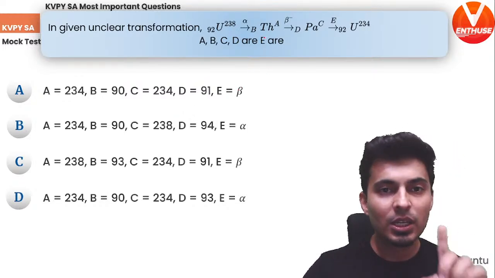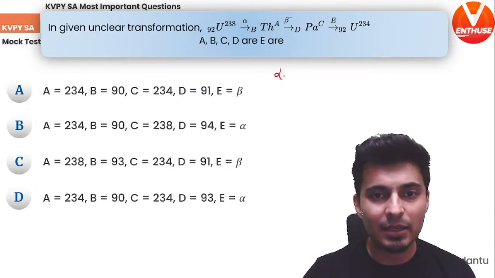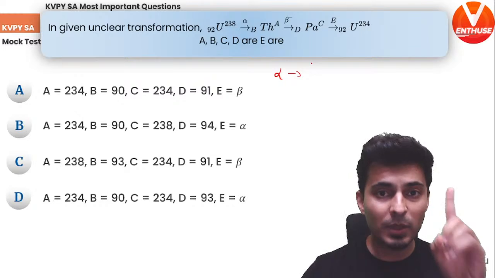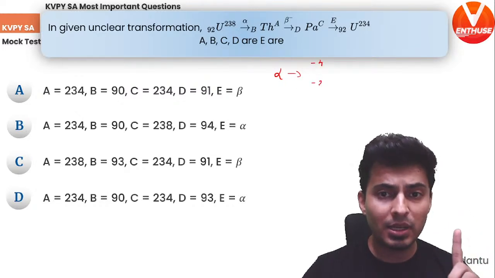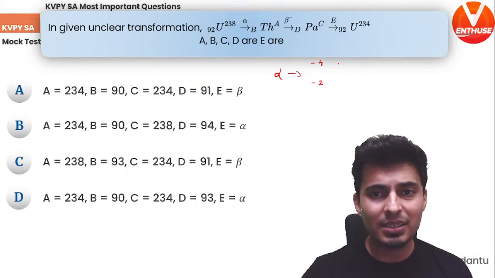Let's figure this out. So first, in alpha decay, the atomic mass number reduces by 4 and the atomic number reduces by 2. So 238 minus 4, oops, my bad.